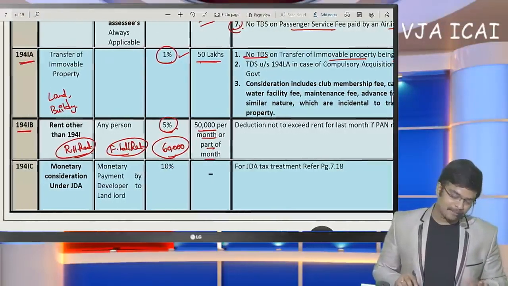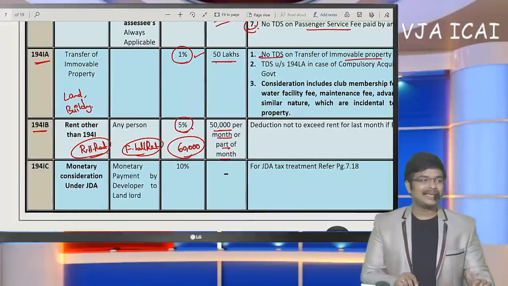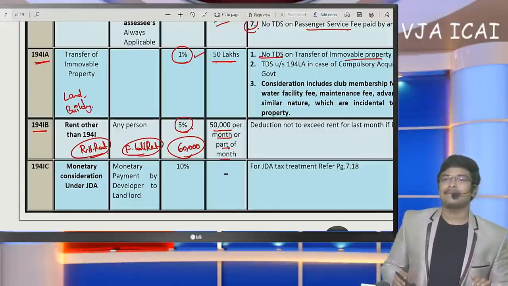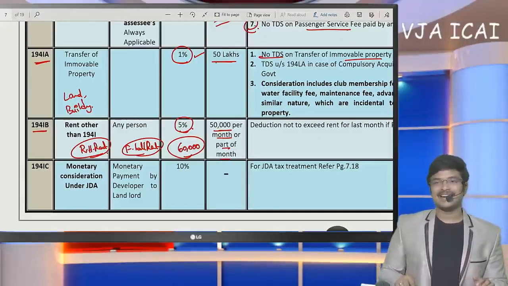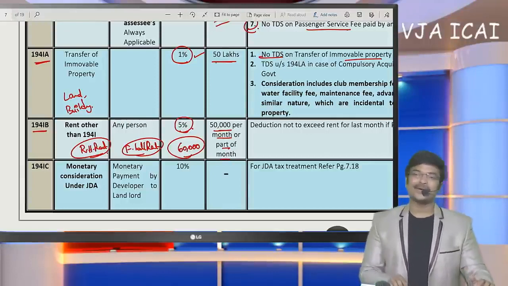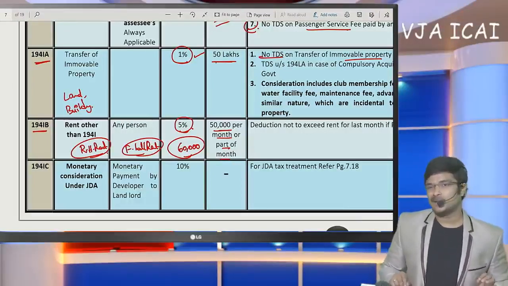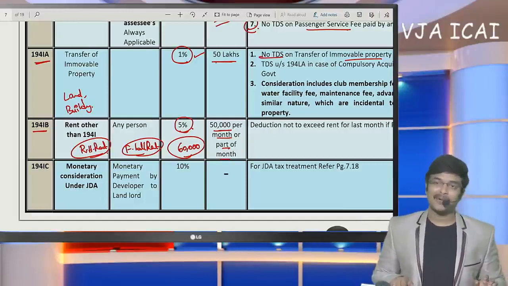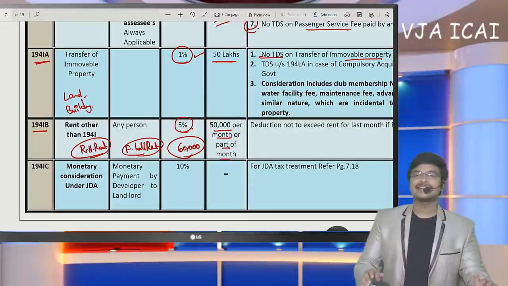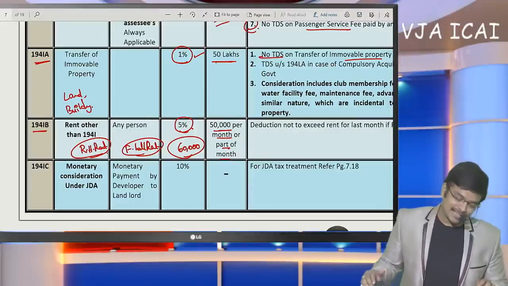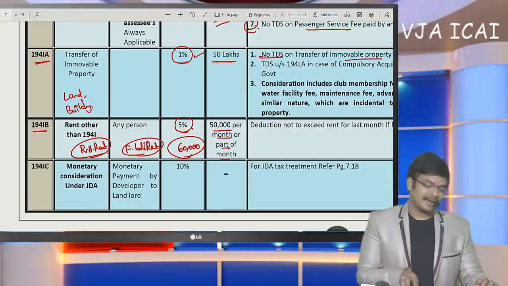So deduction under 194IB is on other than business rents, that means residential rents, personal functions. If you are making any payment to function halls towards rent, on that rent amount under section 194IB, TDS at the rate of 5% will get attracted.